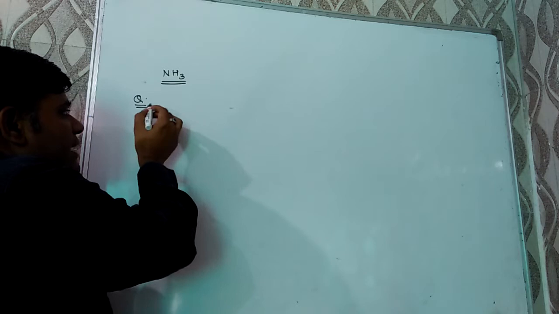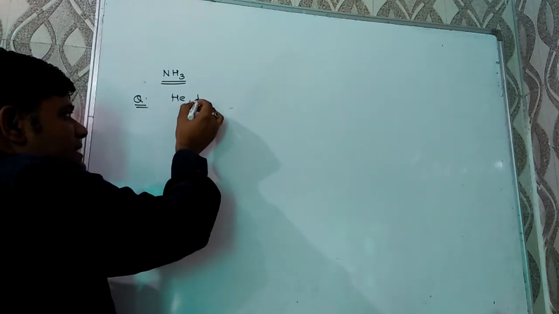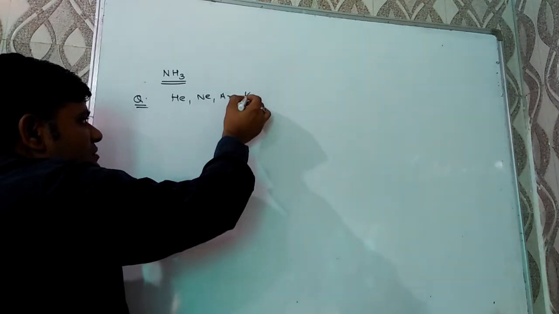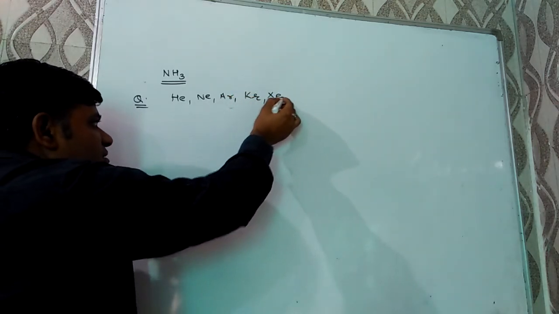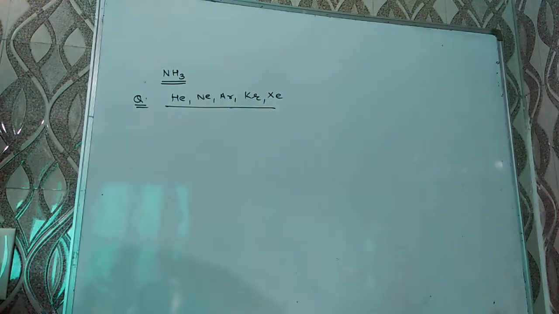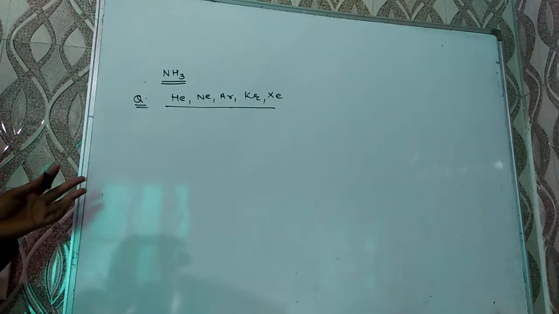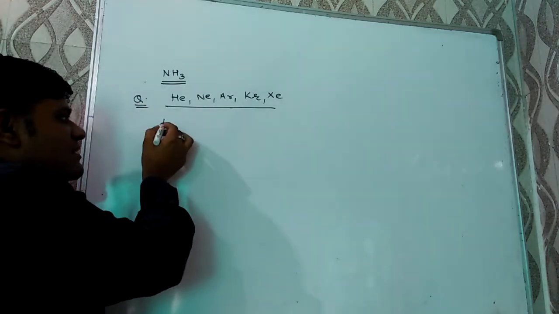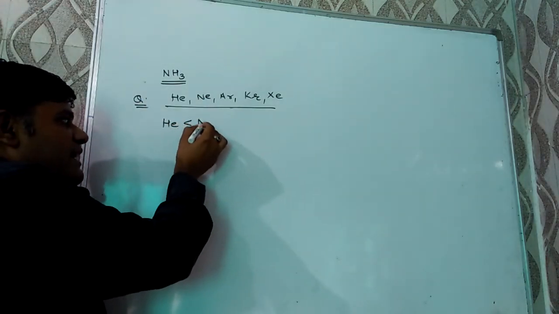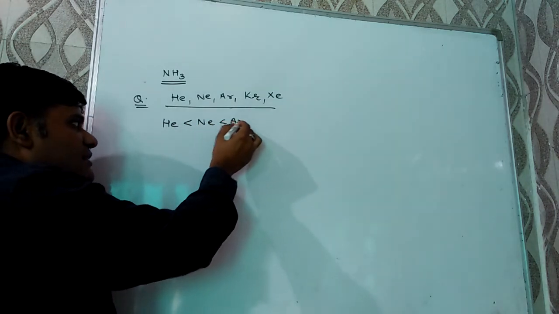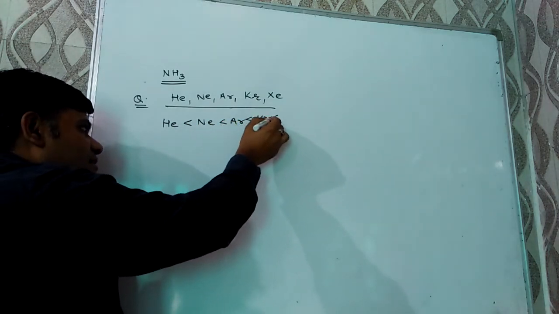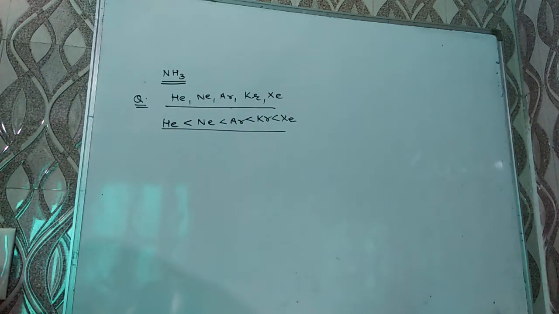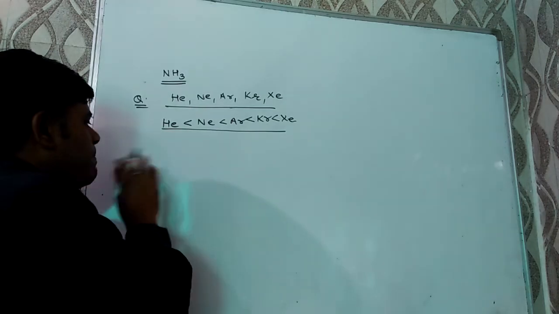Next question may be there. Arrange noble gases in increasing order of extent of adsorption. As I have mentioned, easier will be the liquefaction, more will be the extent of adsorption. So, the order of adsorption will be helium, then neon, then argon, then krypton, then xenon, because down the group, the ease of liquefaction increases due to increase of van der Waals forces.